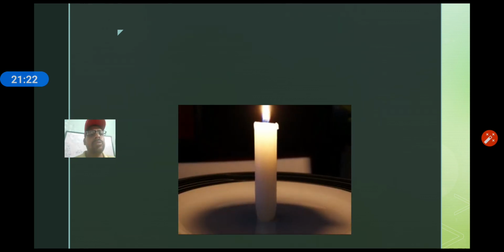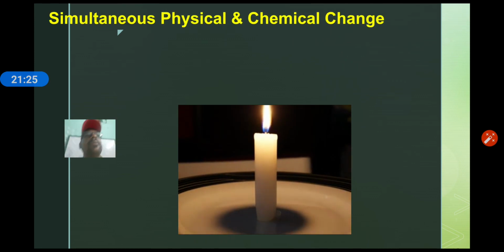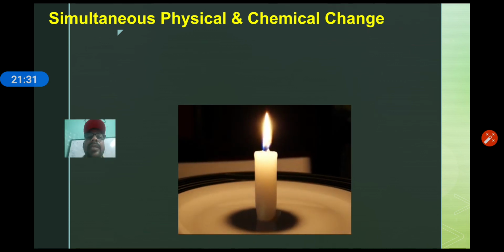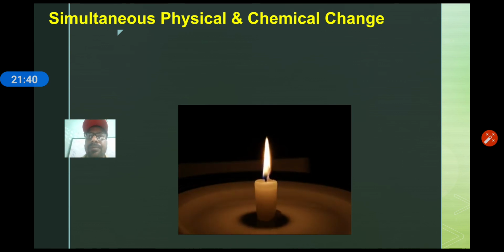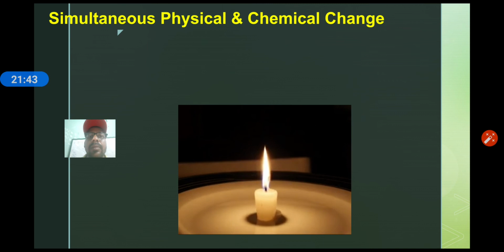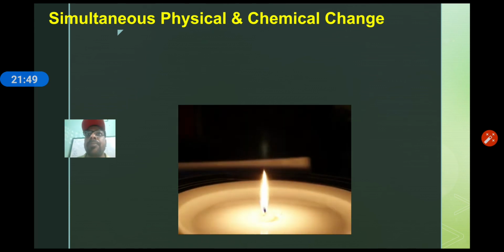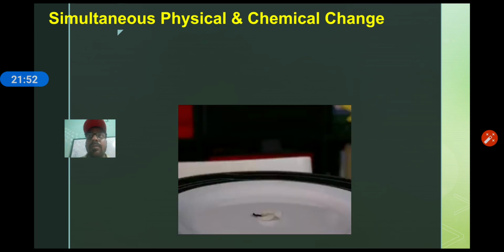Now I am going to show you one more example. I think we have discussed what is physical change and what is chemical change. Physical change means only state will change, size will change, color will change, meaning no new substances will be formed. Physical change is a reversible, temporary change, it can be reversed. And chemical change is a permanent change, composition of elements will be changed, and characteristics of the product will be different from its constituent particles.